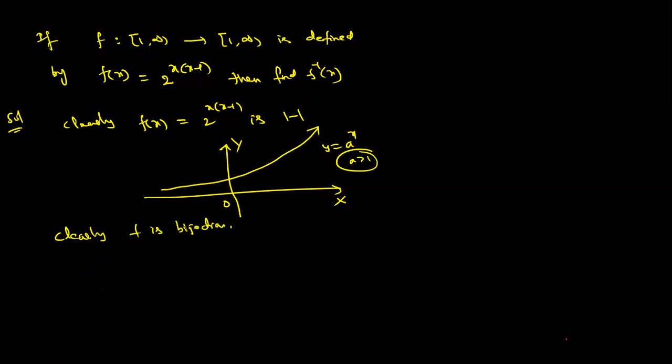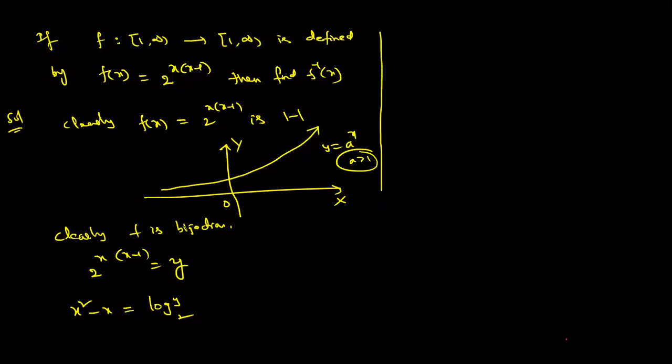What to do here? Inverse means what? Take 2 power x into x minus 1 equal to y every time. Dear students, apply logarithm on both sides. x square minus x is log y to the base 2. Following all of you? So x square minus x minus log y to the base 2 is equal to 0. Expressing x in terms of y is not possible directly here, but I'm using quadratic equations.